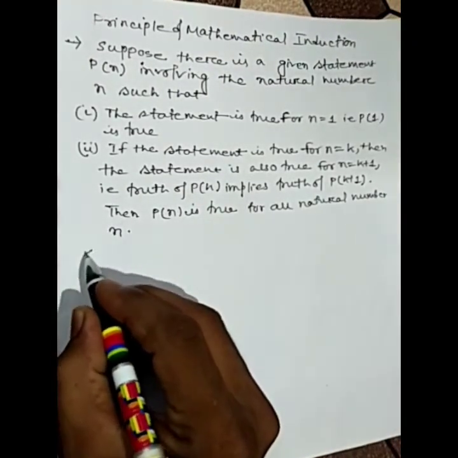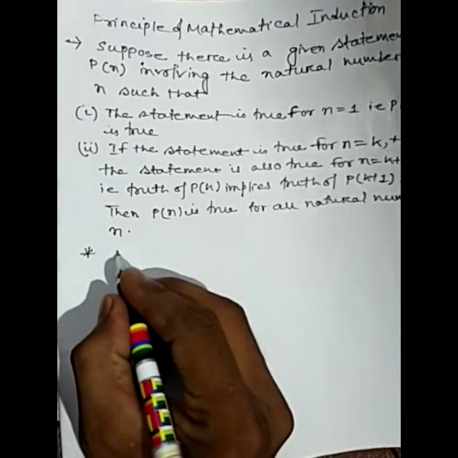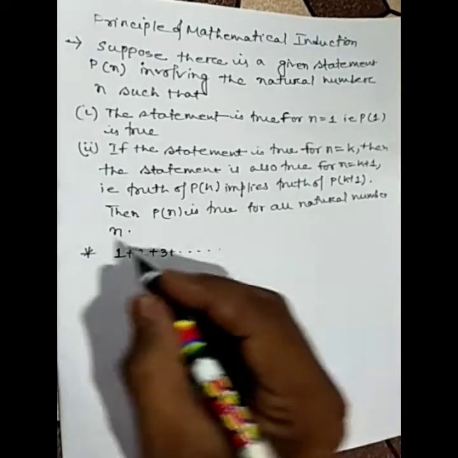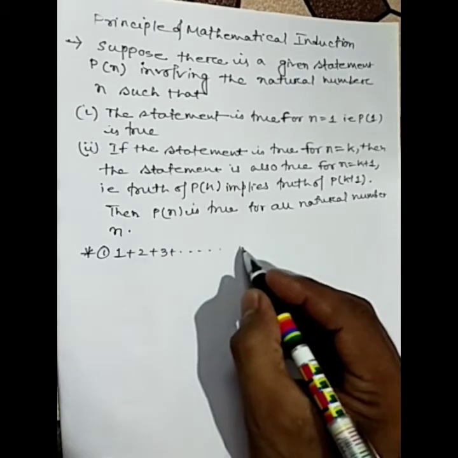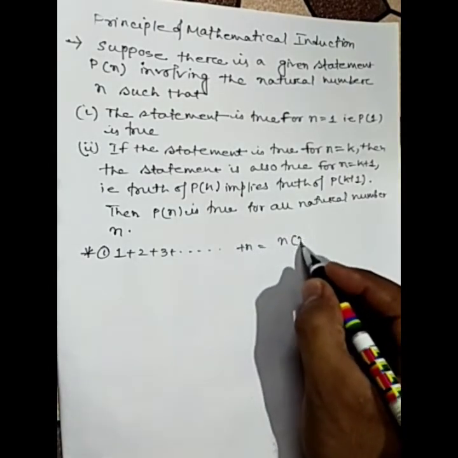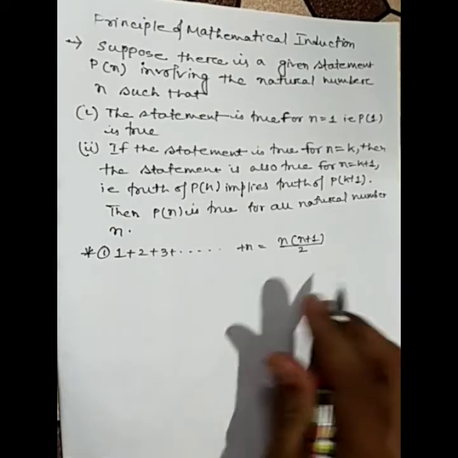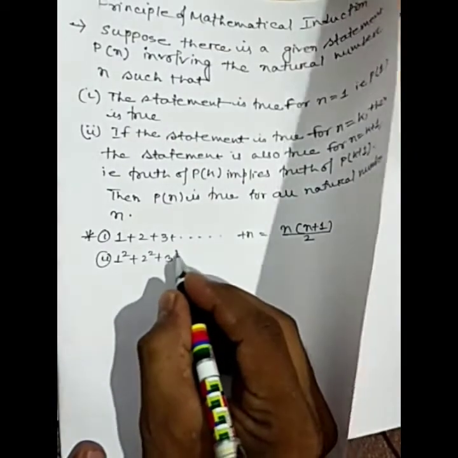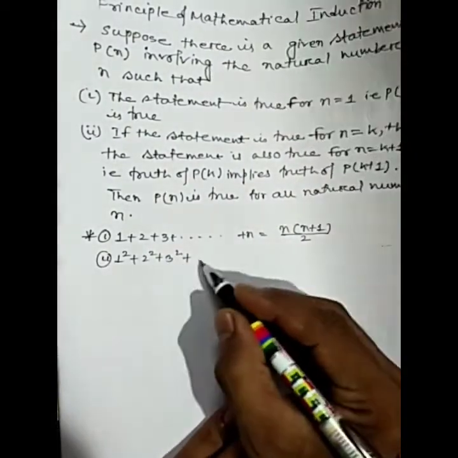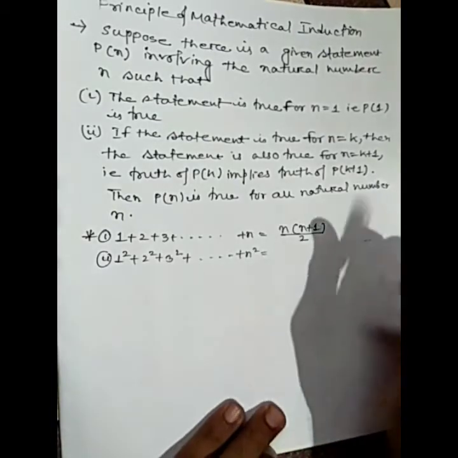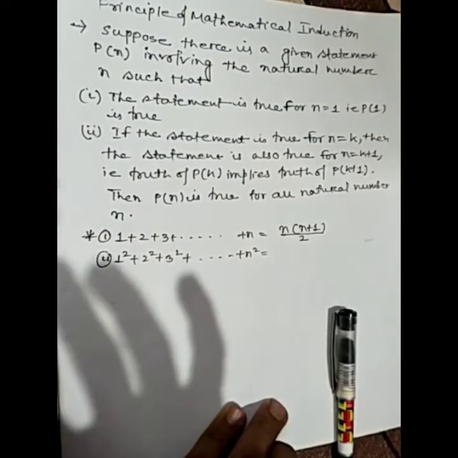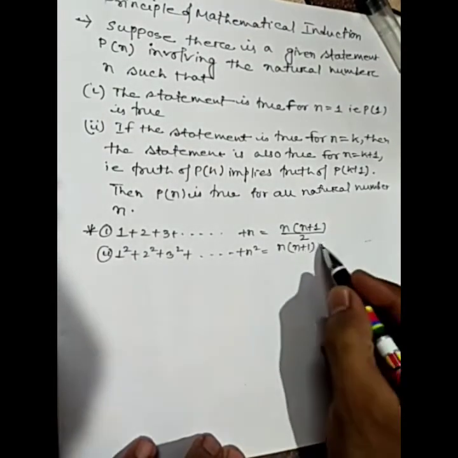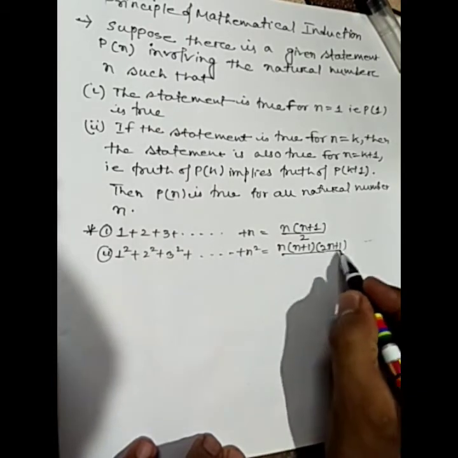Okay, means you must know this summation: 1 plus 2 plus 3 plus ... up to n equal n into n plus 1 divided by 2. Number 2 is 1 square plus 2 square plus 3 square plus ... up to n square equal n into n plus 1 into 2n plus 1 divided by 6.